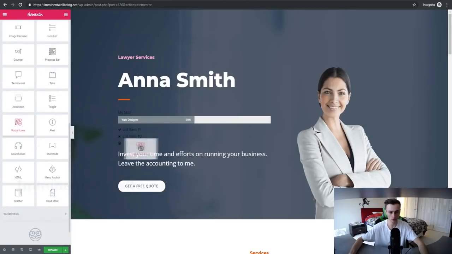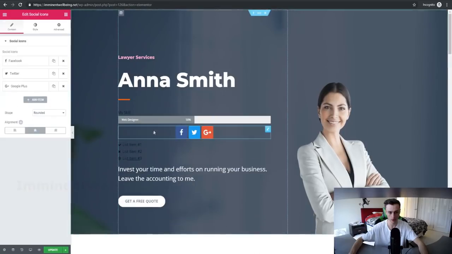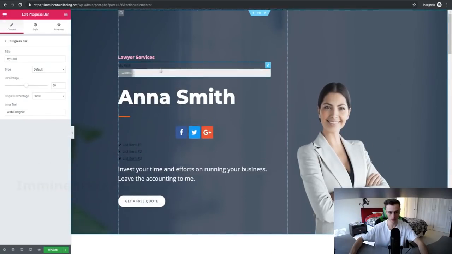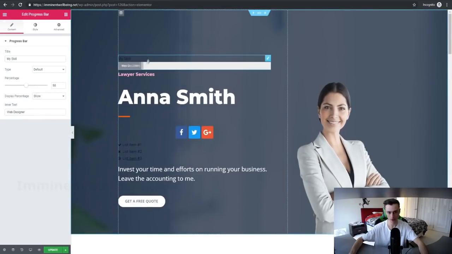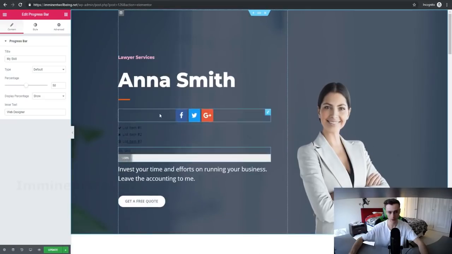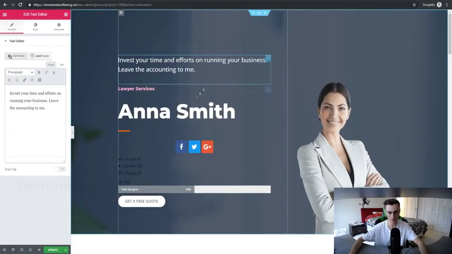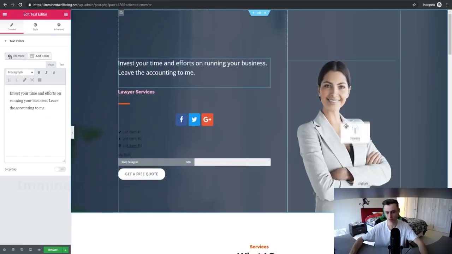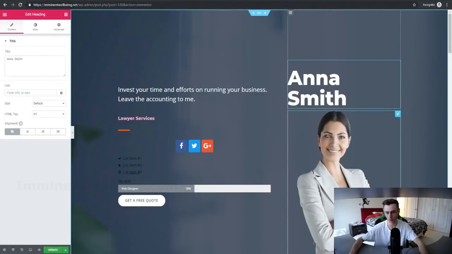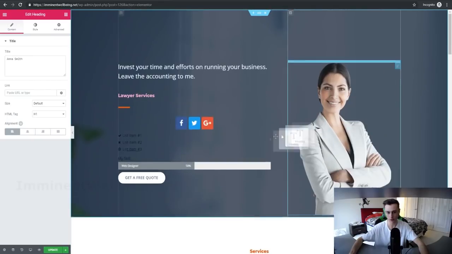We can even add some social icons. So we can add that right here. Again, simple drag and drop. We can just add this right here, add this right here, or we can just do this. Same with this text, boom, top over here. We can move this right here if we want, so it's on top of her head. Doesn't look too good, but you get the idea. So we can always move this back right here.